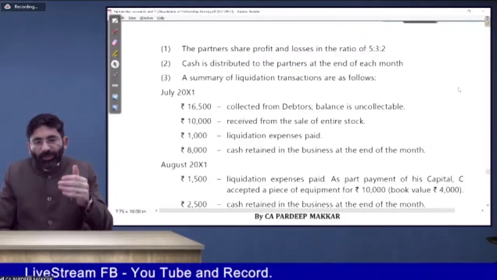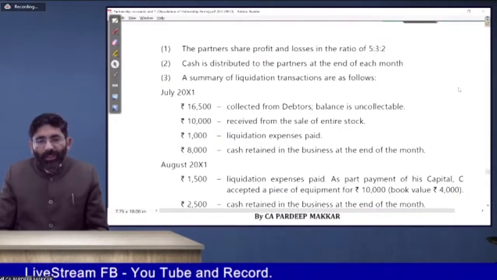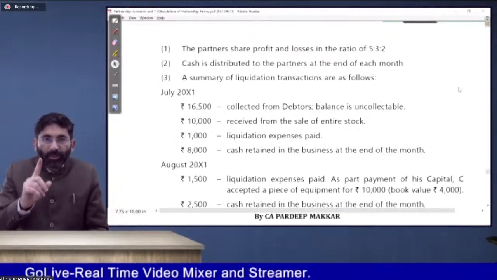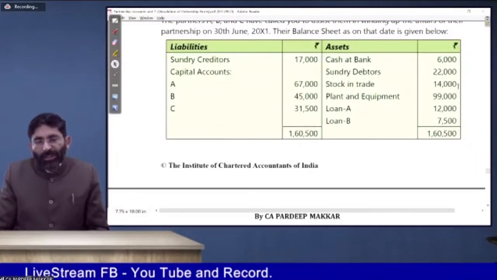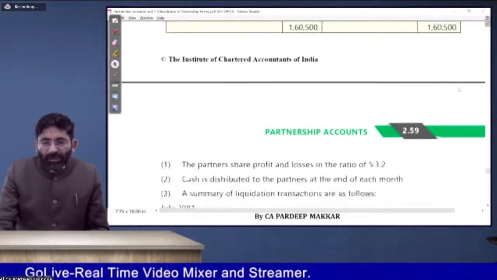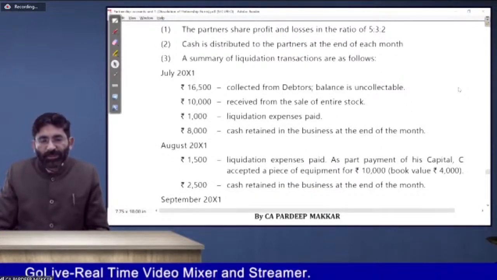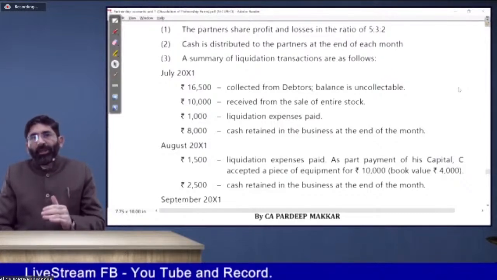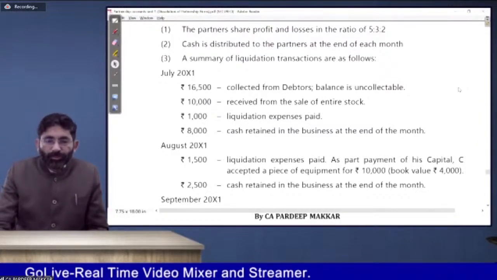In July, we have received total 16 plus 10 plus 1, so it is 27,500. We have to retain cash worth rupees 8,000. But remember, there may be some cash available in your balance sheet also. That is 6,000 rupees, so that is also to be kept in mind. 6,000 is the opening cash available with you, plus you received some cash, 16 plus 10 plus 1. Finally, whatever is the amount, less 8,000 to be retained, that will not be allocated. Remaining will be allocated. And the amount will be first given to whom? That you should know.